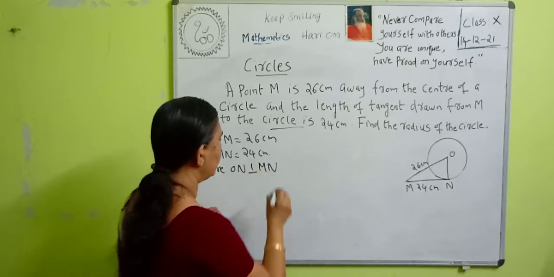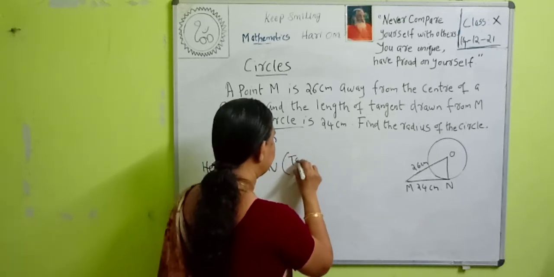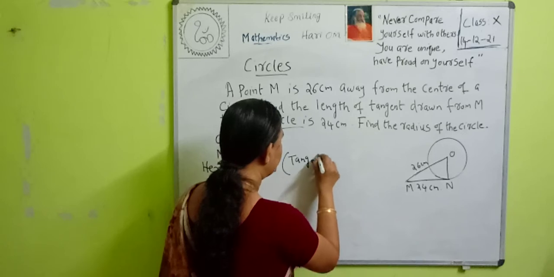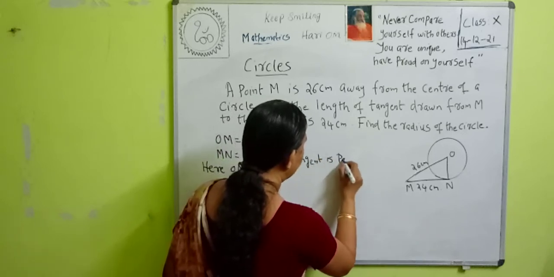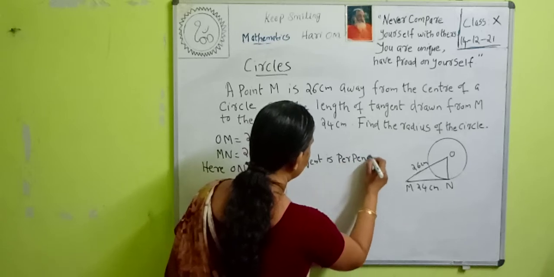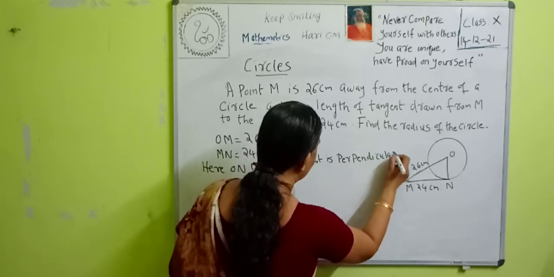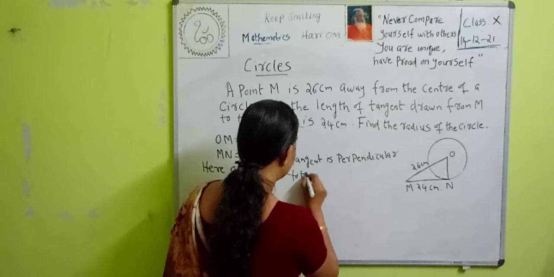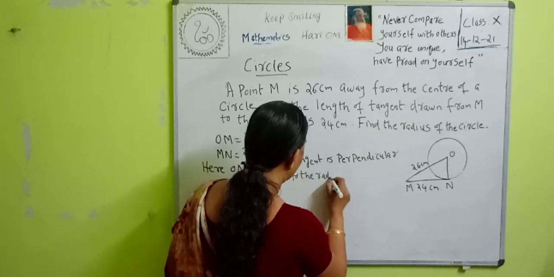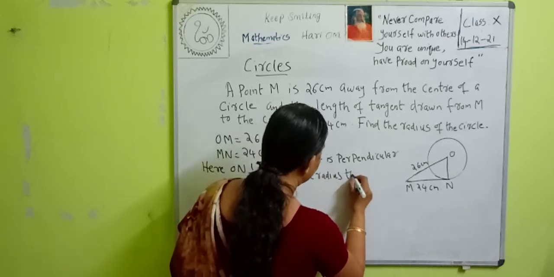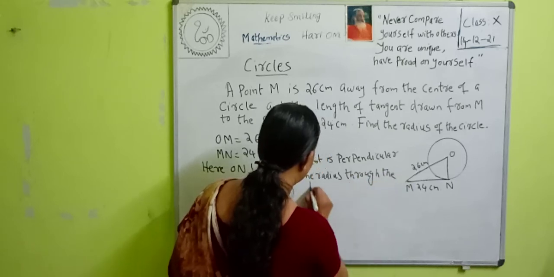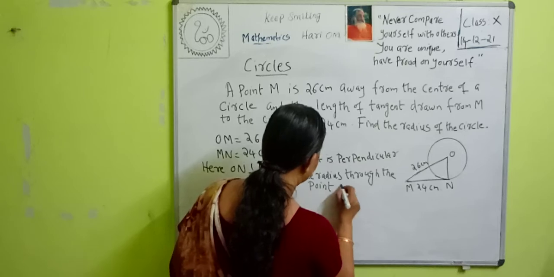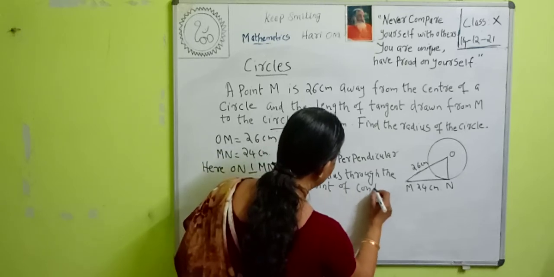What is the reason? Because the tangent is perpendicular to the radius through the point of contact.